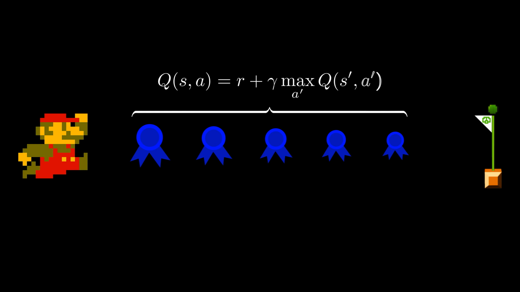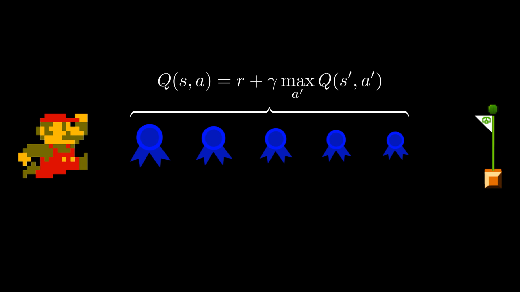Take each ribbon on the screen to be a reward the agent will get until it reaches the flag. Remember that these rewards are granted after each step the agent takes in the environment, and the number on the screen is arbitrary. The ribbons are getting progressively smaller to signify the discounting. Assuming the agent is currently in state S and takes action A, the value of this state action pair is the sum of this entire sequence of rewards, discounted appropriately.